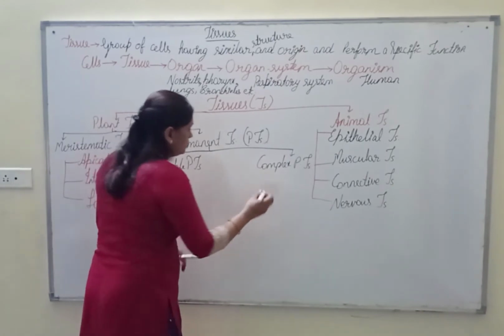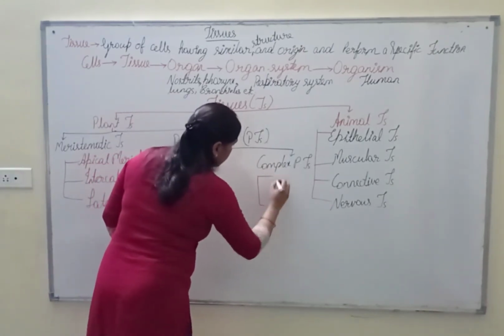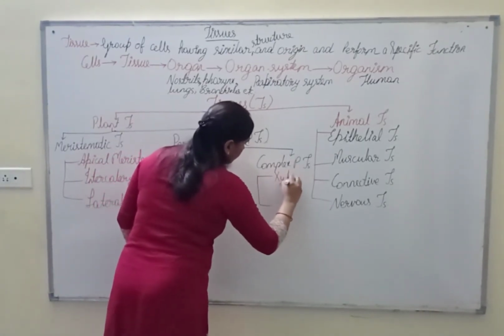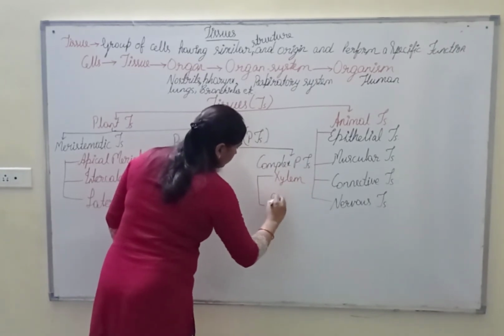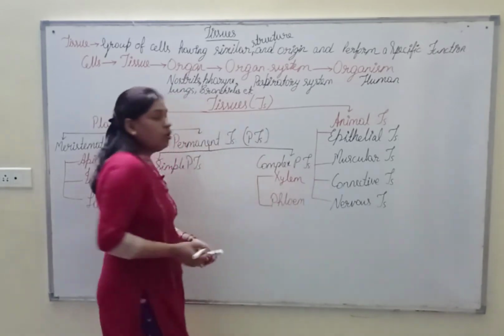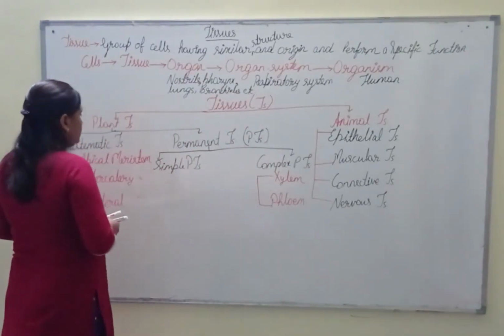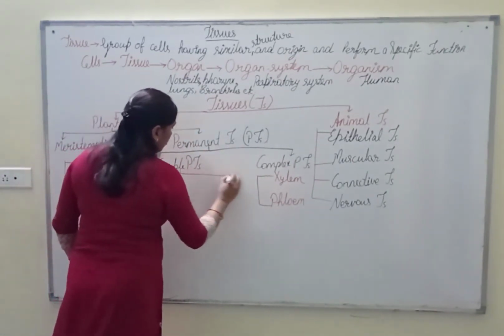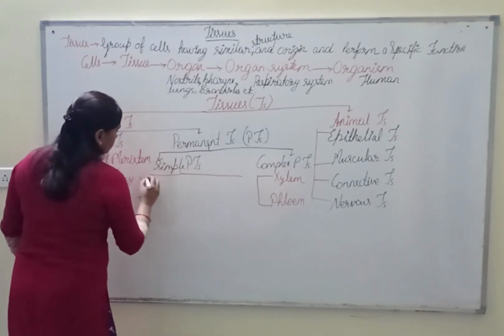These complex permanent tissues are of 2 types: xylem and phloem. Xylem and phloem are the 2 complex tissues. Now these simple permanent tissues are of 2 types.